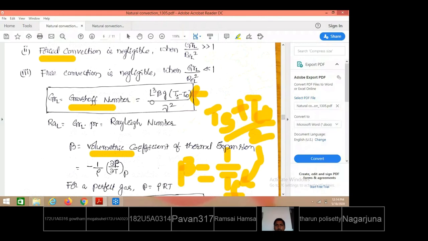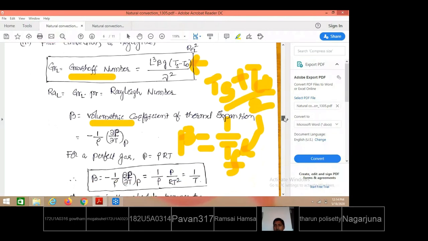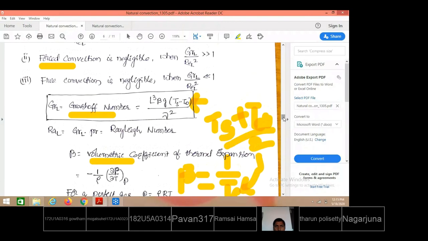L is the vertical side of the plate, g is acceleration due to gravity, Ts minus T infinity is plate temperature minus fluid temperature, and nu is the kinematic viscosity of the fluid at the film temperature. Since the fluid is in external contact, the fluid properties must be taken at film temperature, whereas internally, if the fluid is in contact, the properties must be taken at bulk temperature. Here the fluid is in contact externally with the plate, therefore all the required properties from the data book must be taken at film temperature. So nu is the kinematic viscosity for the contact fluid taken at film temperature.